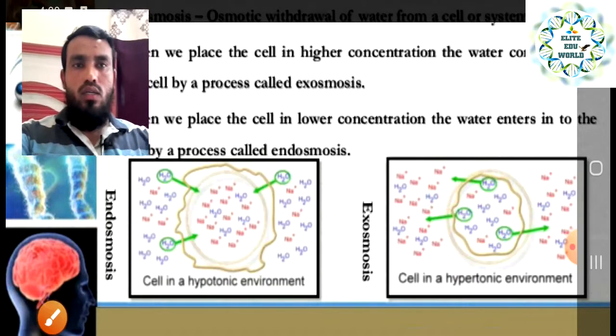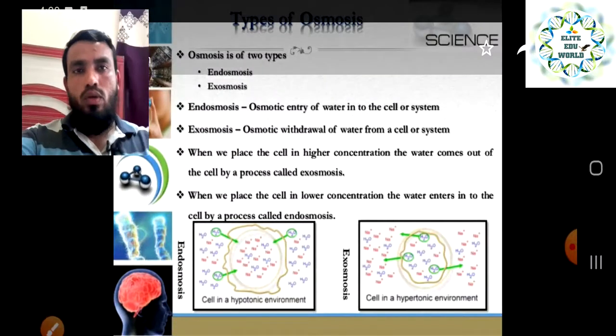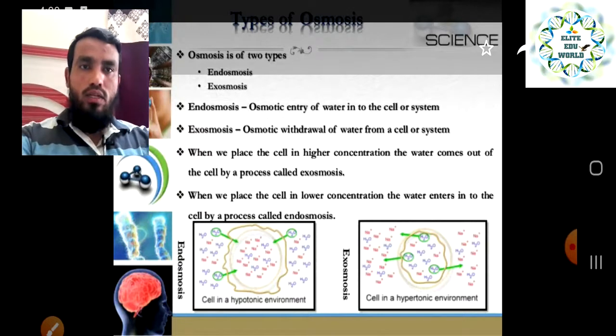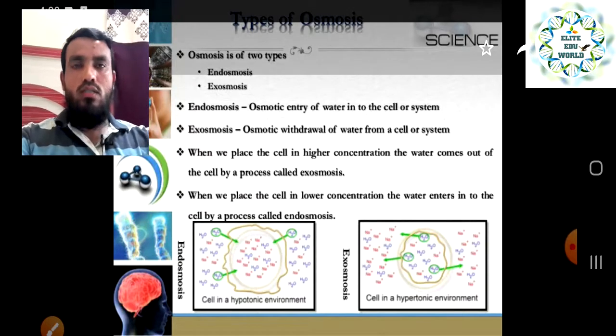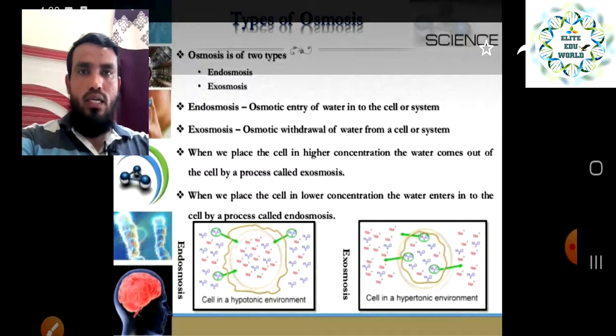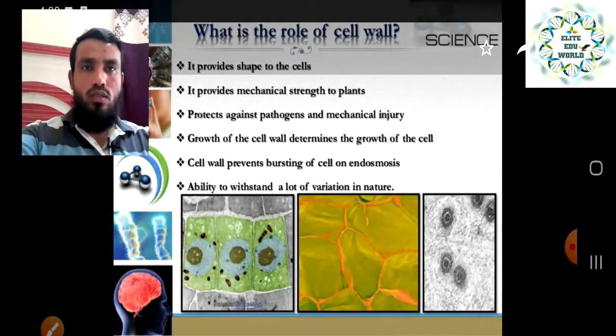So these are the two basic types of osmosis. One is endosmosis, where the water goes inside the cell and the cell swells up, and the other is exosmosis, where the water is released from the cell and the cell shrinks. So these are basically the two types of osmosis.